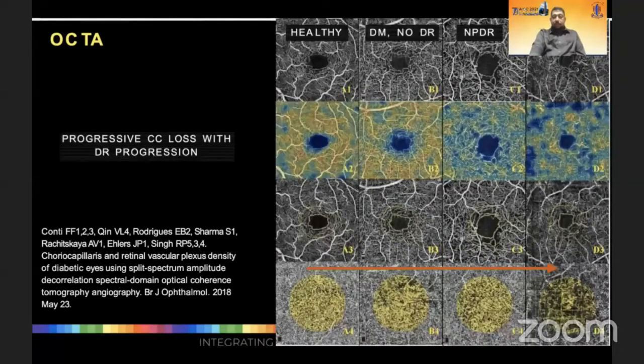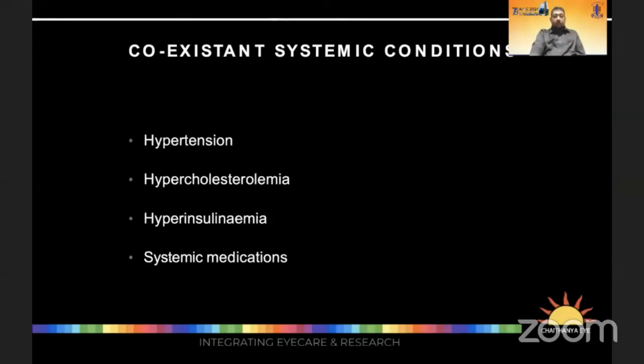Again, the same is demonstrated with the color-coded vascular indexes, where you can see greater areas of choroidal capillary dropout. One thing we have to keep in mind is that the choroidal circulation is extremely sensitive to systemic diseases, systemic medications, even things like drinking caffeinated drinks.